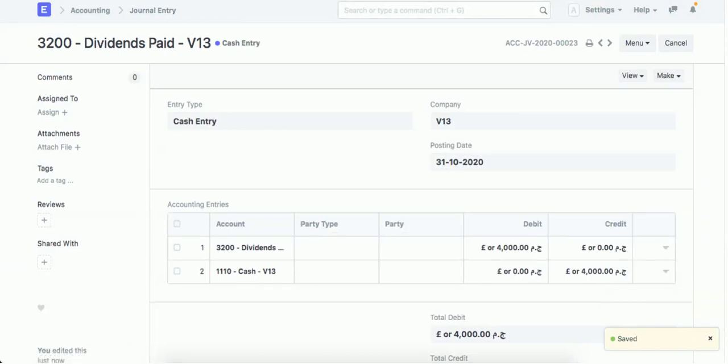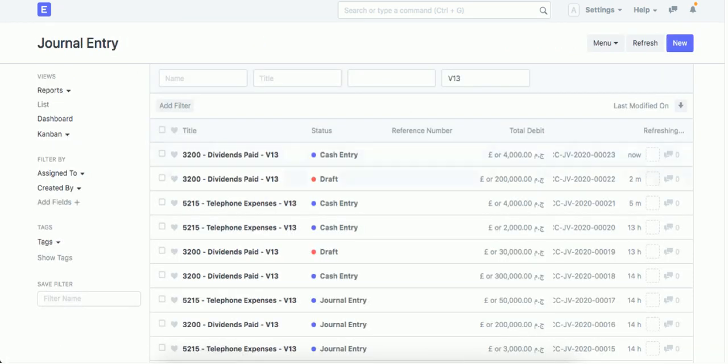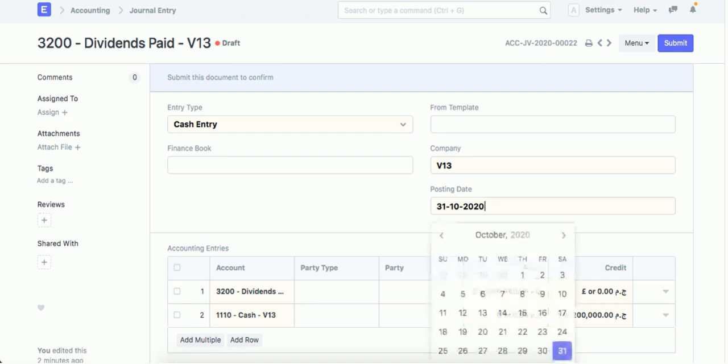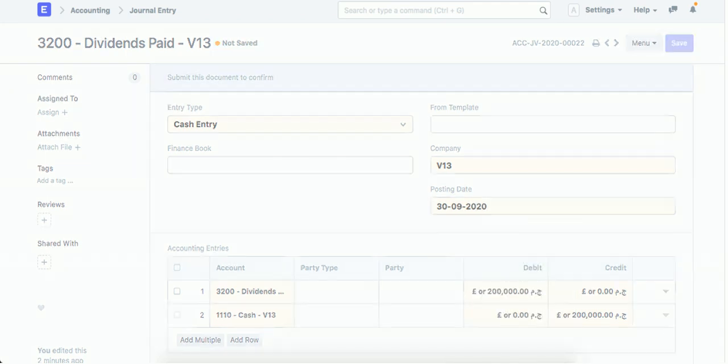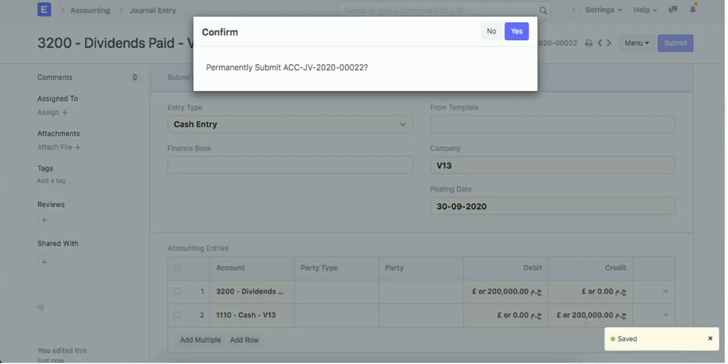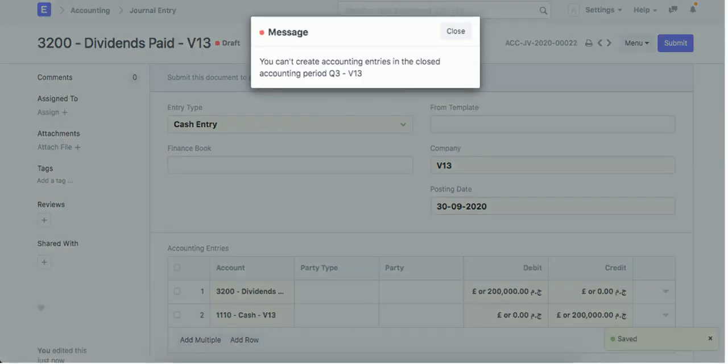Okay. So if we change this to be in a closed period, will he accept to make it or not? Of course, he will also refuse to submit it, not because he is not authorized, but because the quarter is closed.